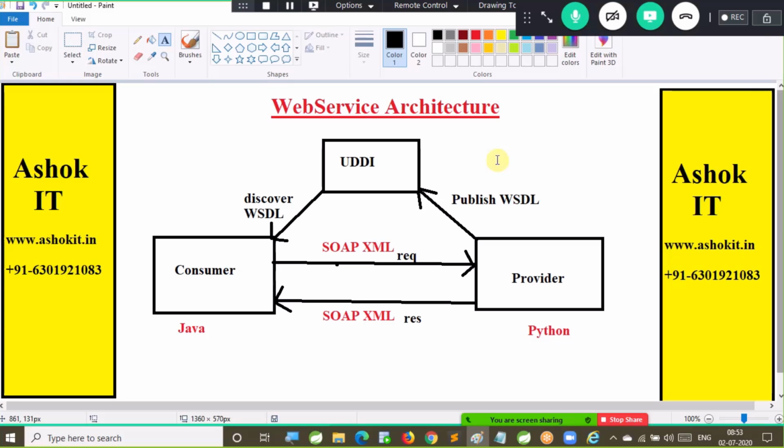Now, assume that my application wants to get the weather information from the IBM application. My application will prepare a SOAP XML with the zip code and send it to the provider. Then IBM will get the weather information from the satellite, prepare the data in the form of XML, and send it to my application. I can understand the XML and the provider can also understand the XML. So we can communicate with each other. This is called web services architecture.